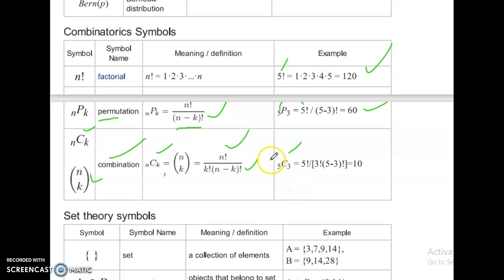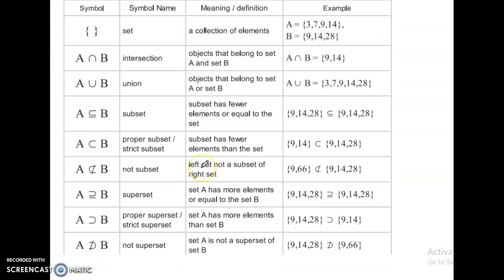5C3, that is 5C3 equal to 5 factorial divided by 3 factorial times (5 minus 3) factorial, equal to 10. Set theory symbols.